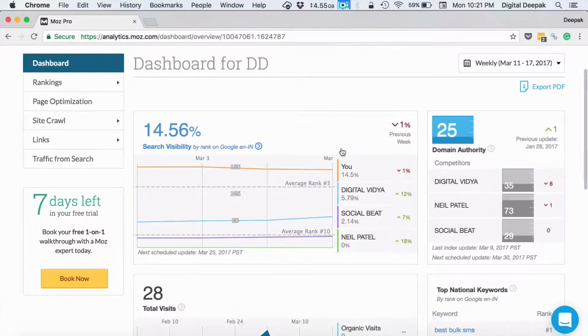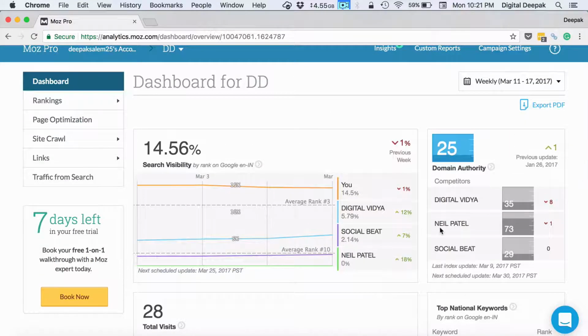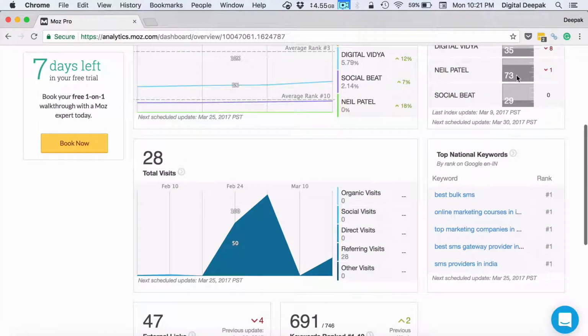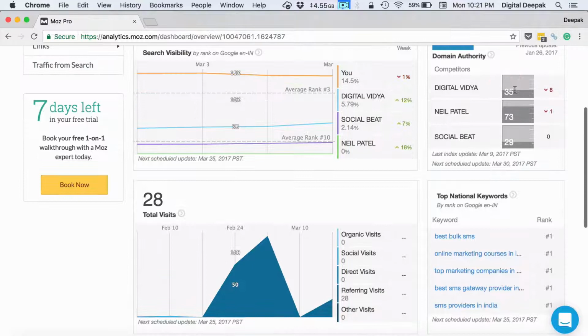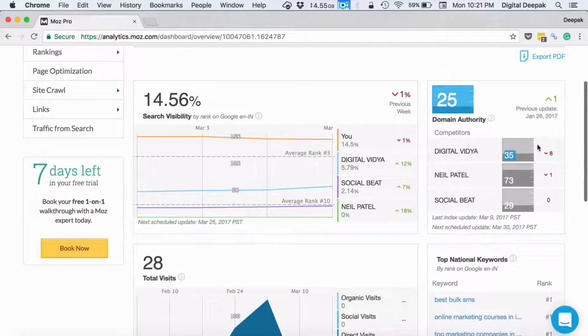Here I have added a few competitors as well: Digital Vidya, Social Beat, Neil Patel. All are blogs in a similar niche. Here it will also show you the domain authority of the competing websites. Neil Patel's domain authority is 73, pretty high. Digital Vidya is 35. And it will show whether it has increased or decreased compared to the previous update. Here the previous update was on Jan 26th.